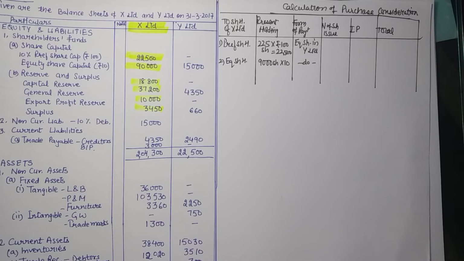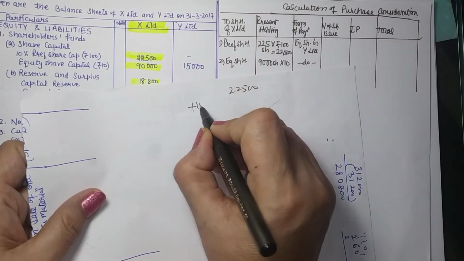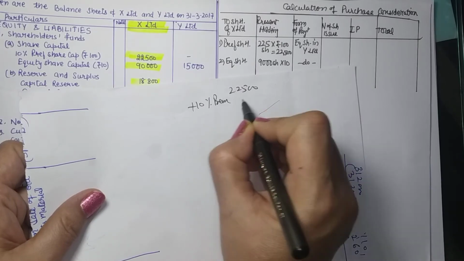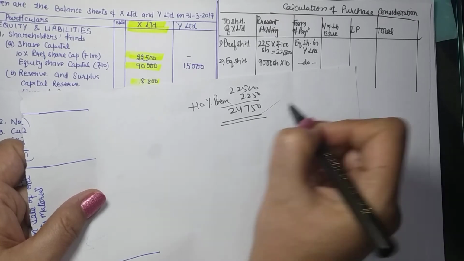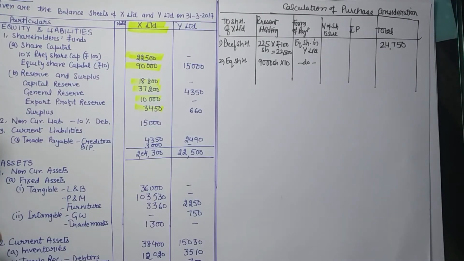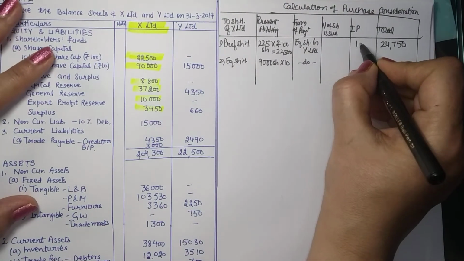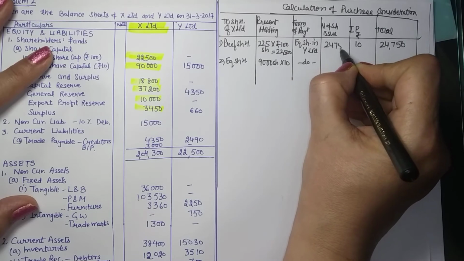So let us take up 22,500 plus 10% premium, 2,250, so 24,750. It means their total payment should be 24,750. So if the issue price is 10 rupees per share, the number of shares will be 2,475.